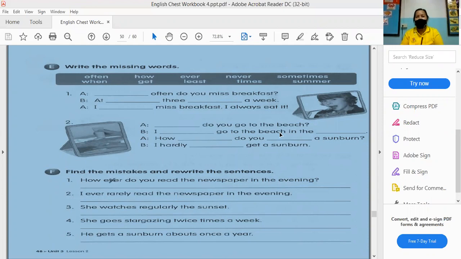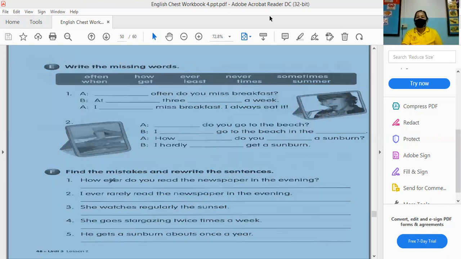Last week we already tackled your English Chess student book, and we are done with lesson 2. So now we are going to use your workbook so that tomorrow your next teacher will start with lesson 3 and will not be confused with it. I will give you just a few minutes of clips because we need to answer only these 2 pages. So let's start now.